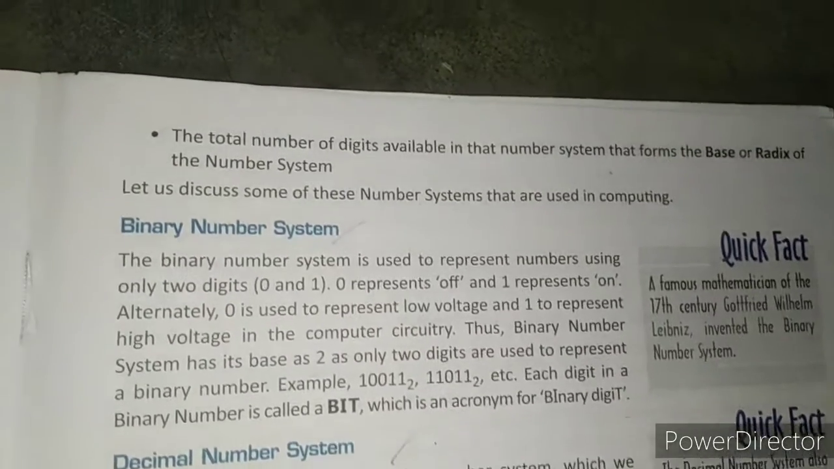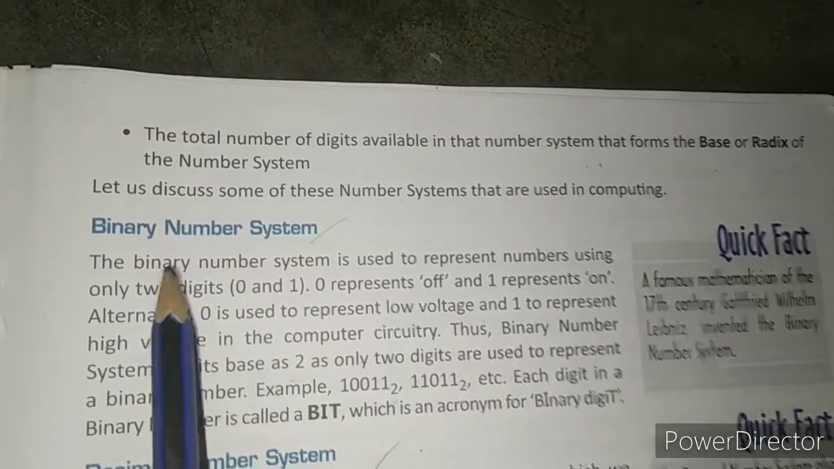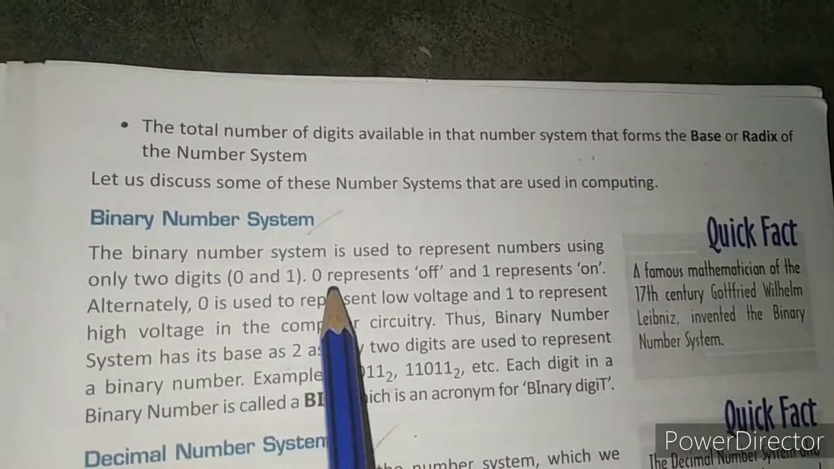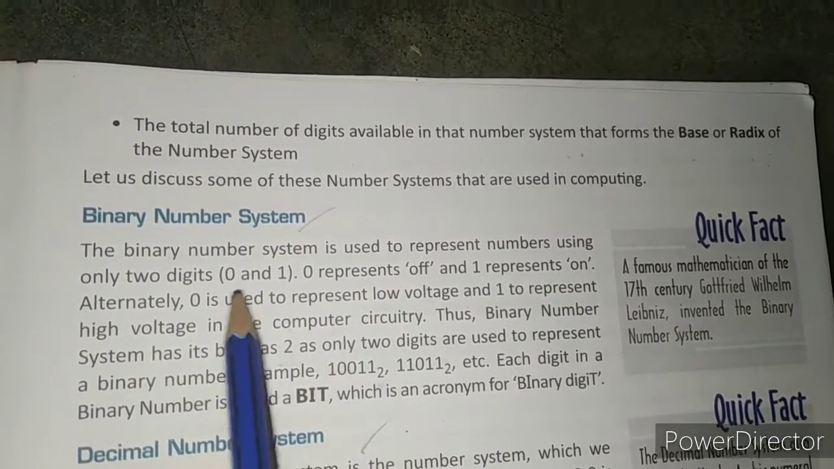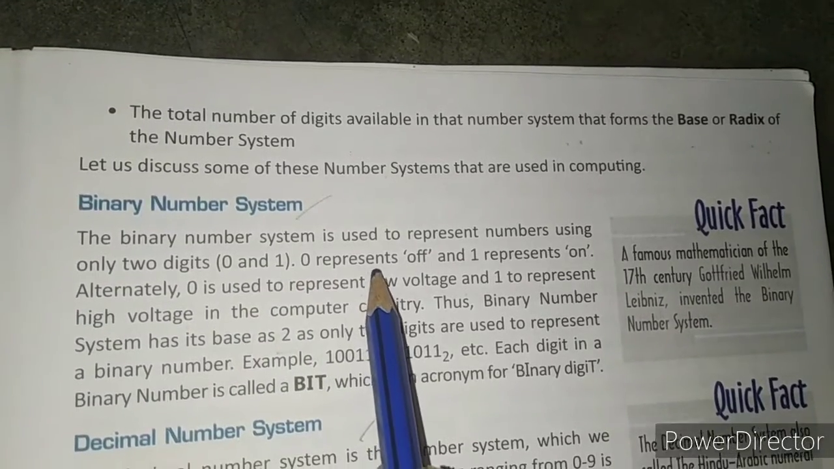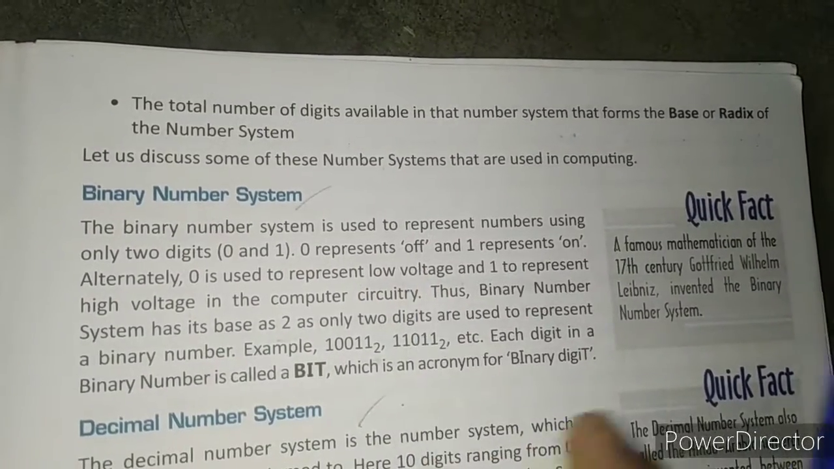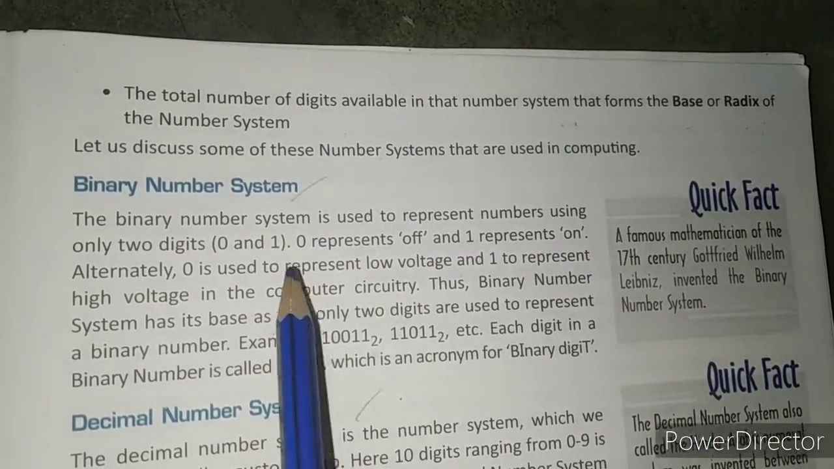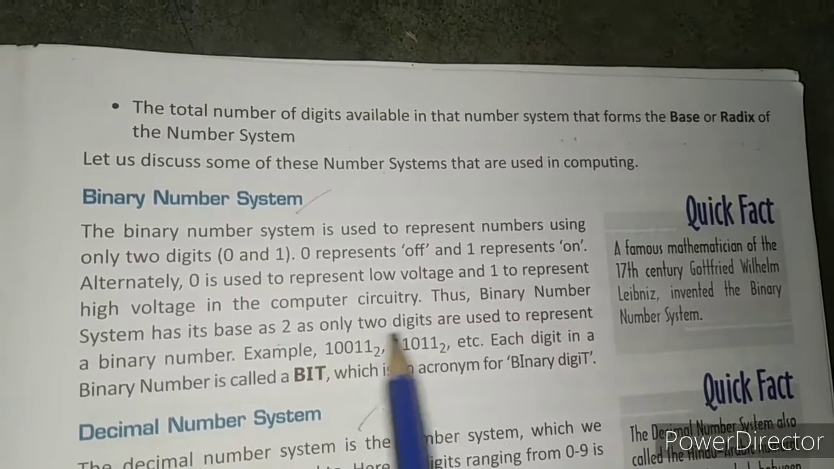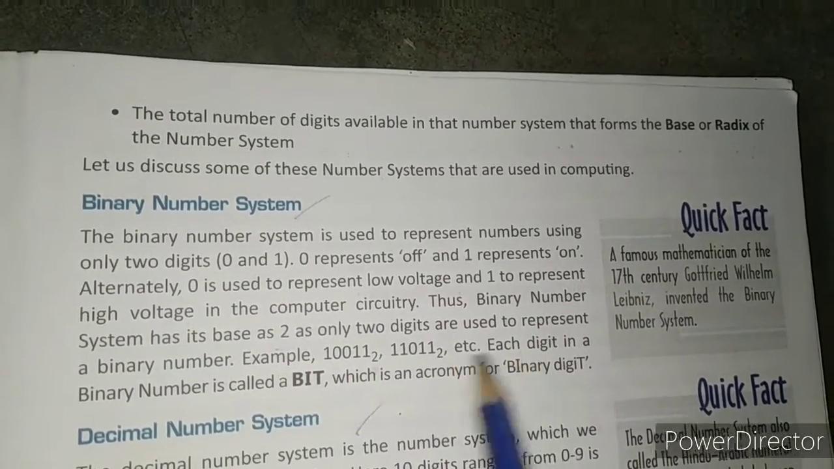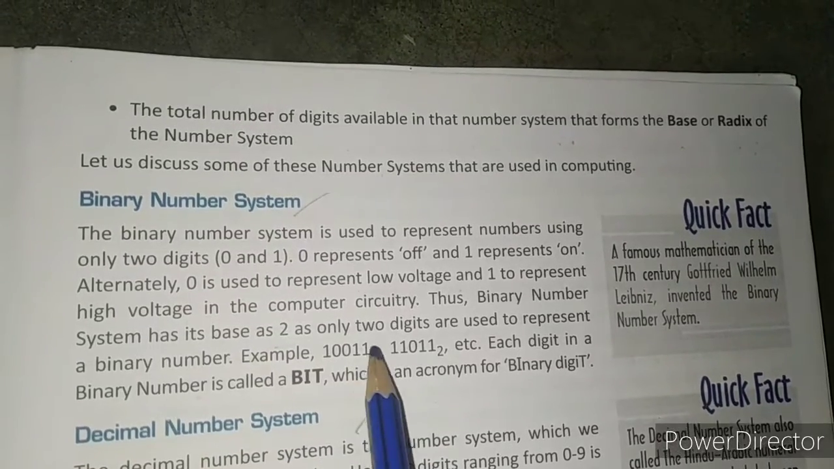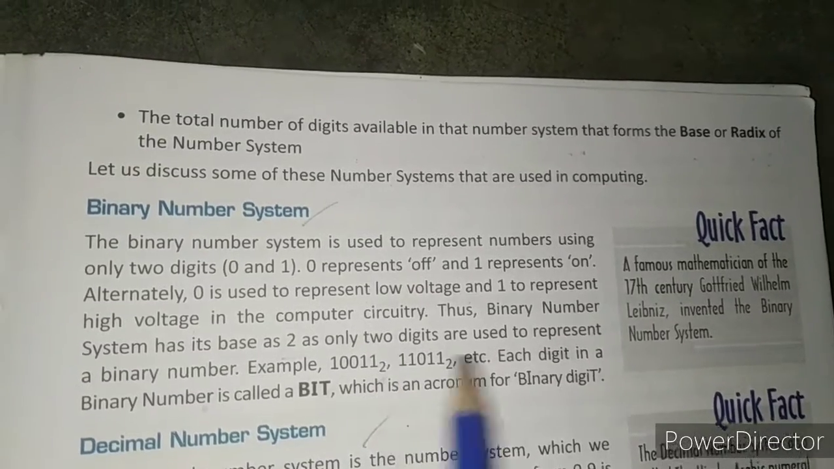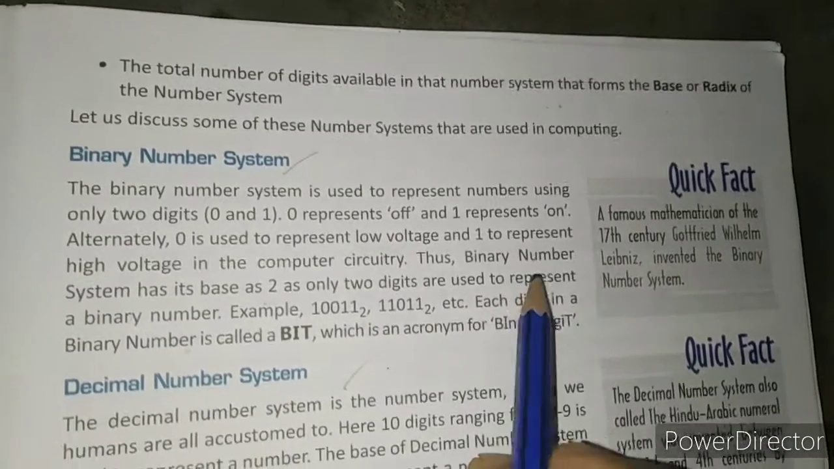So what is the binary number system? The binary number system is that number system in which strings of 0 and 1 are used to represent a number. And here only two digits are there. Therefore, its base is 2. Clear? And these are some examples of binary numbers. The subscript 2 shows that it is in binary. Okay? And the unit.